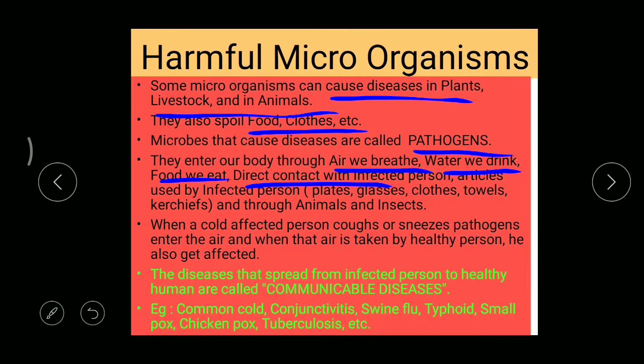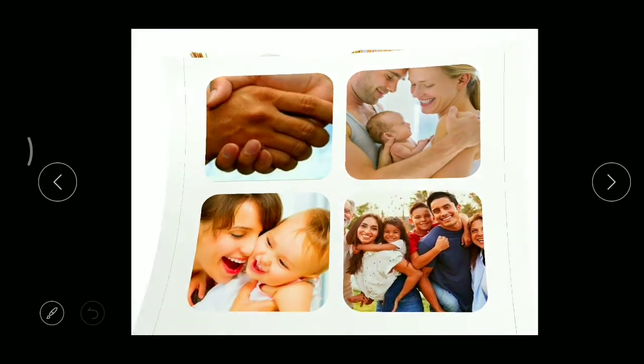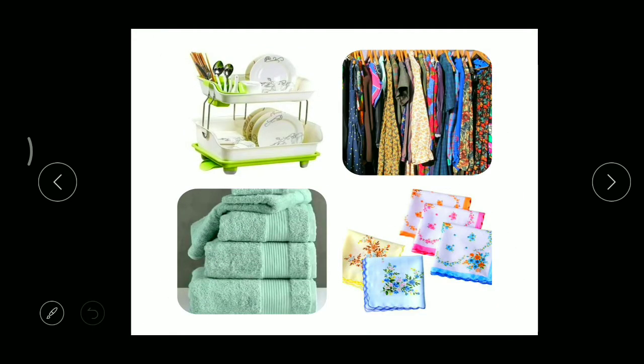That is articles used by the infected person. We are using different types of things in our home, like glasses and plates. So here you can see the picture. Here we are using these glasses, plates, then spoons, all these things, right? If these items are used by an infected person, then they should not be used by healthy people without proper cleaning, right? And even through the clothes.